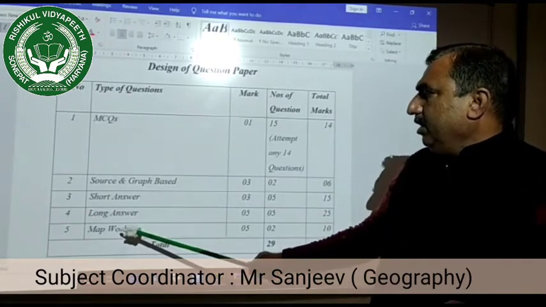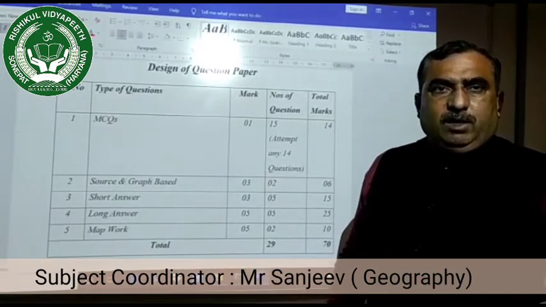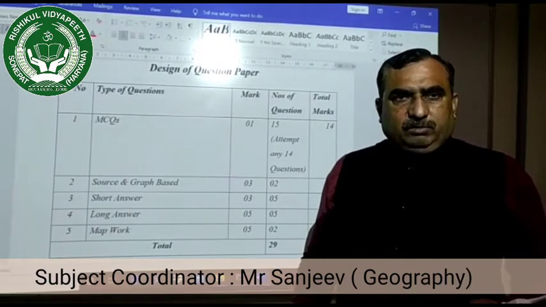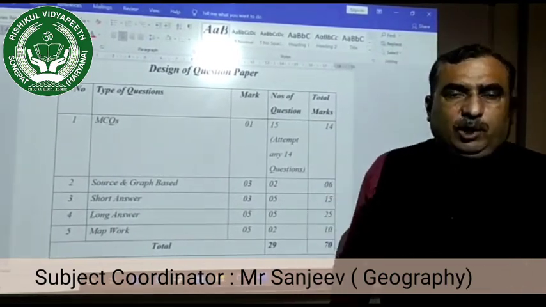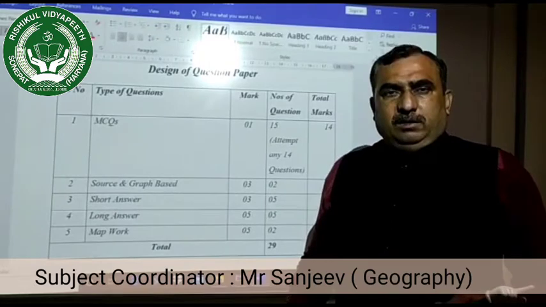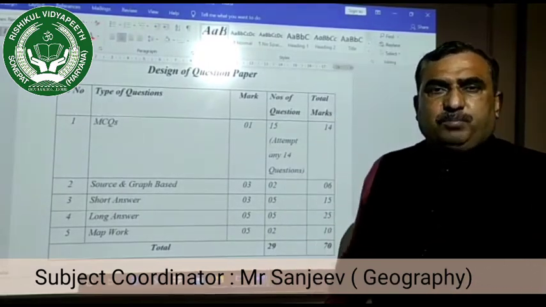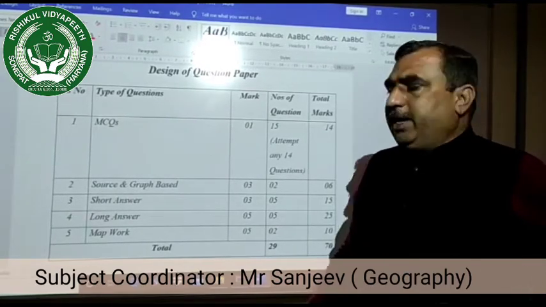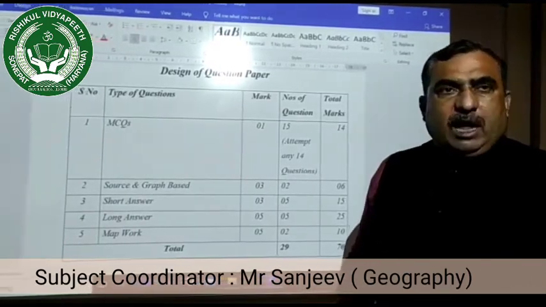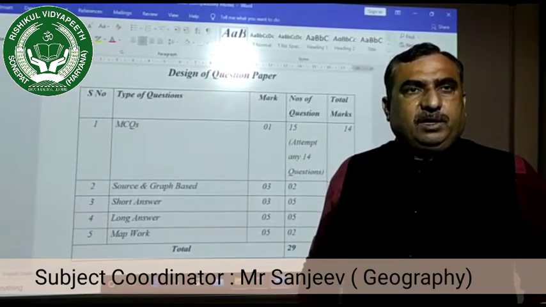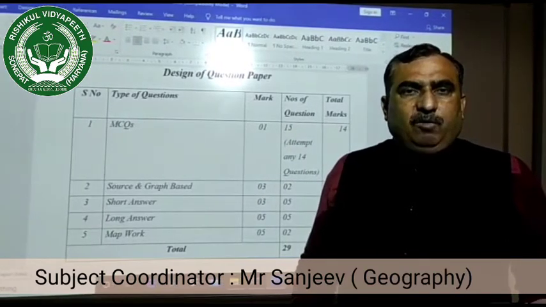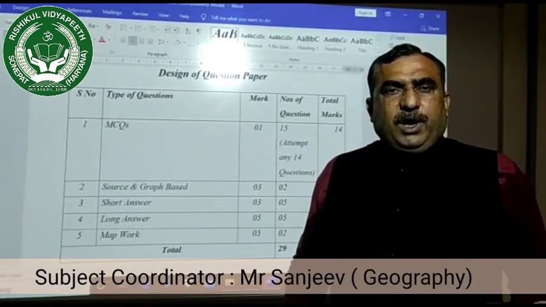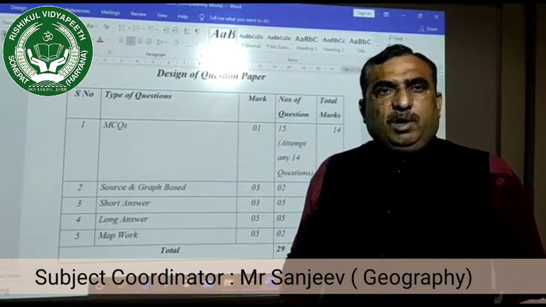And in the last, C part, map work is there. Question number 28 and 29 are map work. In the first map question, you have to identify the places and the complete information will be there on the map also. And in the second question, it is the labeling and locating of the places. An outline map of India will be given to you and you have to locate the different places which will be asked in the question paper.